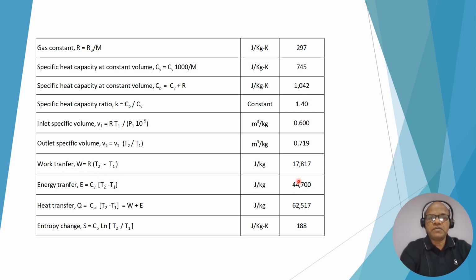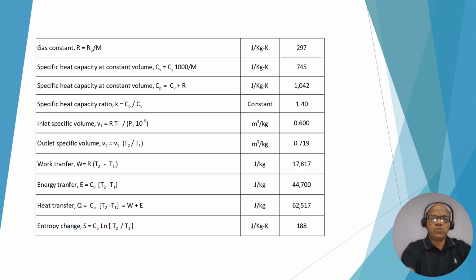It is coming 17,817 joule per kg. Energy transfer Cv into T2 minus T1 is coming 44,700 joule per kg. And heat transfer, if you add these two, or you can use Cp into T2 minus T1, both are the same, it is coming 62,517. And entropy change is Cp into natural log T2 by T1, it is coming as 188.